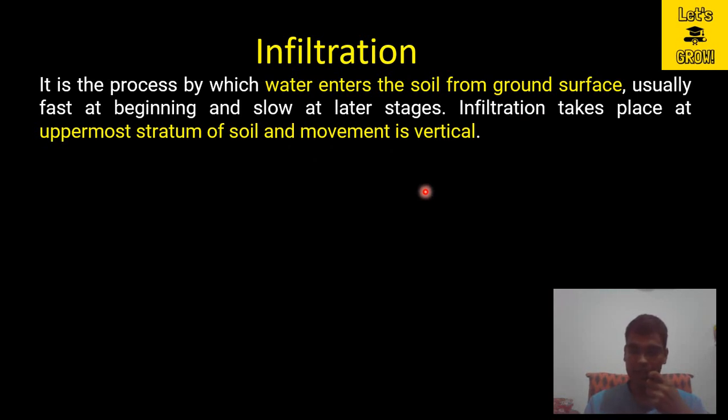Whenever a precipitation event occurs and water falls on the ground, when that water infiltrates into the ground from the uppermost layer of soil, that is called the term infiltration. And here you can note that the infiltration takes place from the uppermost stratum of soil and the movement of infiltration is vertical.